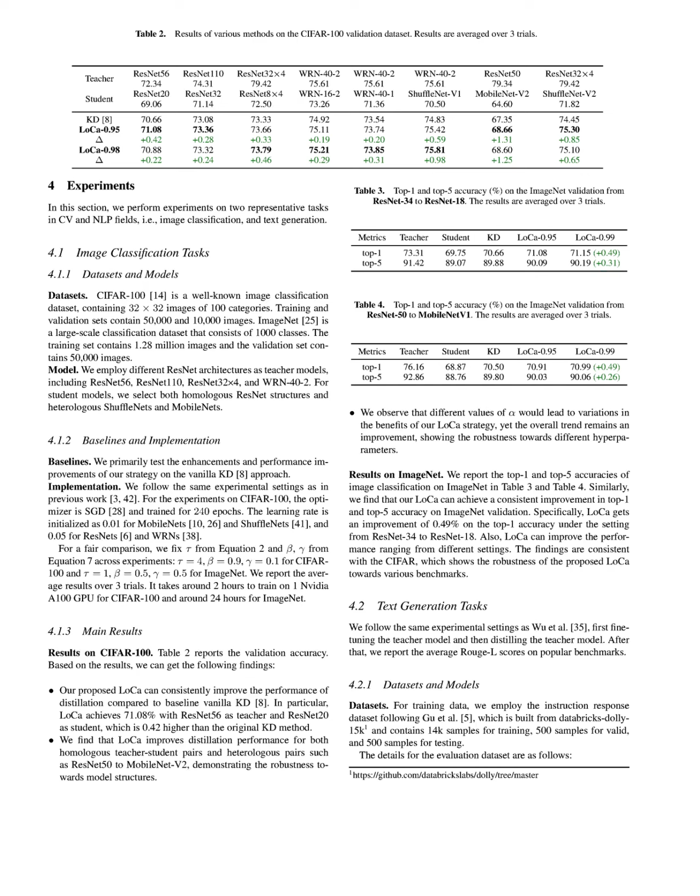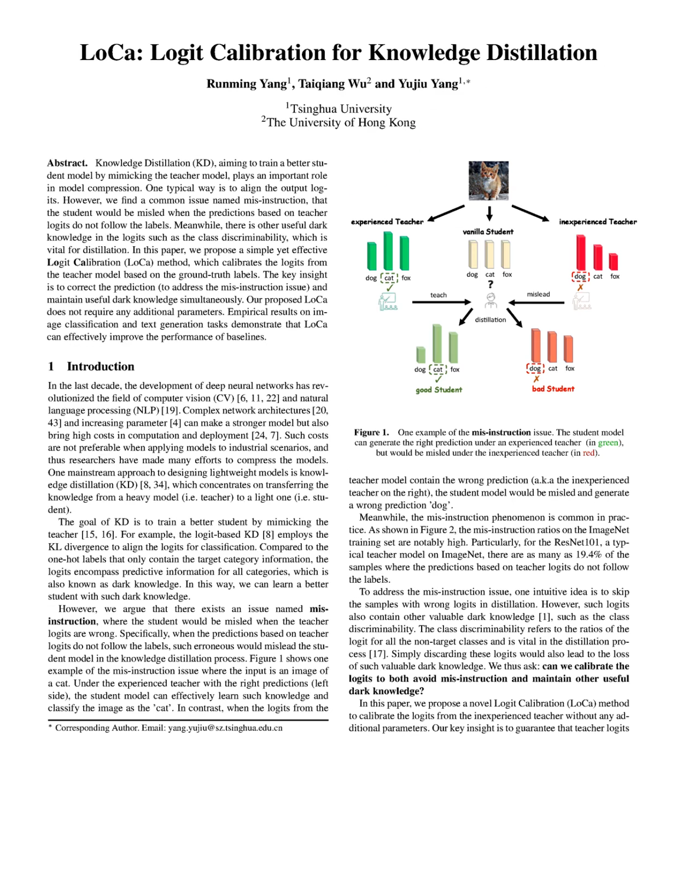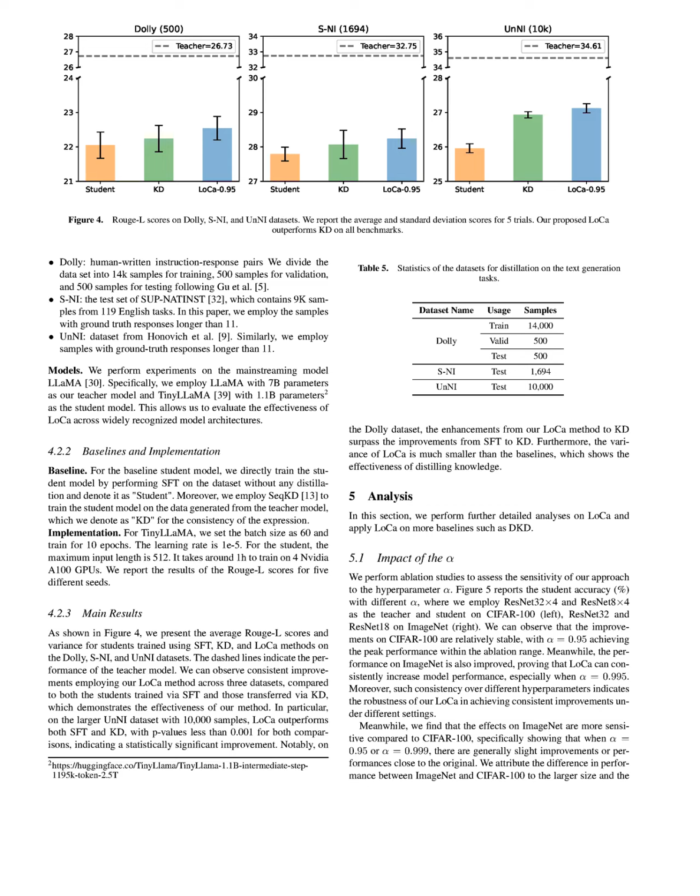Practically, LoCa demonstrates significant performance improvements over vanilla KD in both image classification tasks, e.g., achieving a 0.42% increase in accuracy on CIFAR 100, and text generation tasks, as evidenced by consistent enhancements across various datasets.